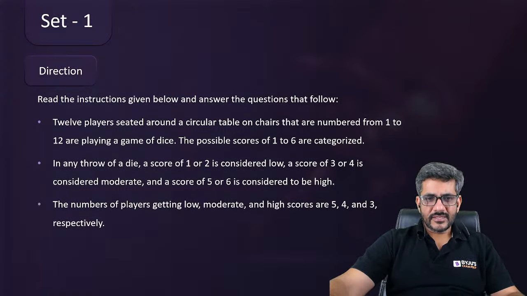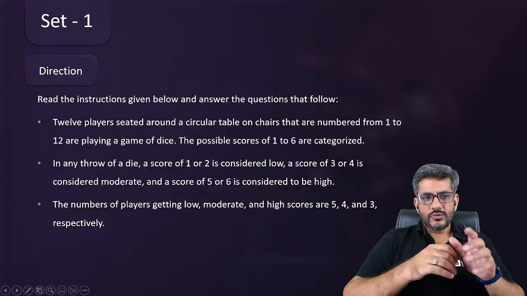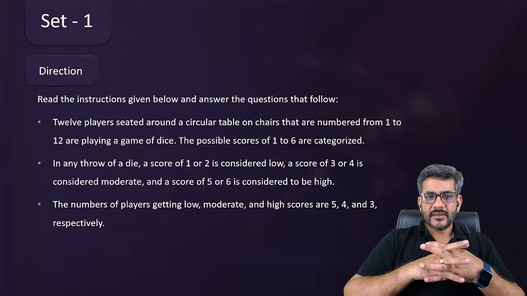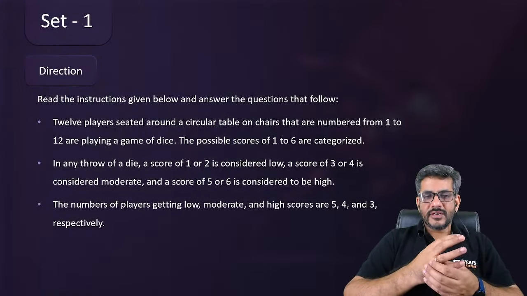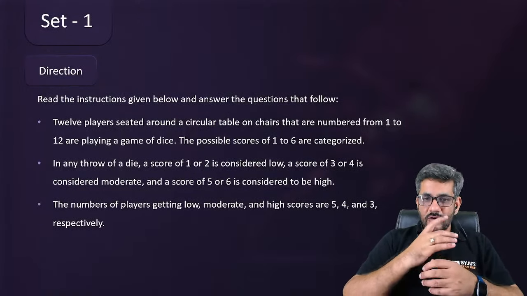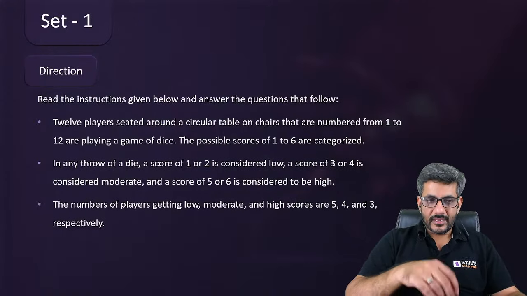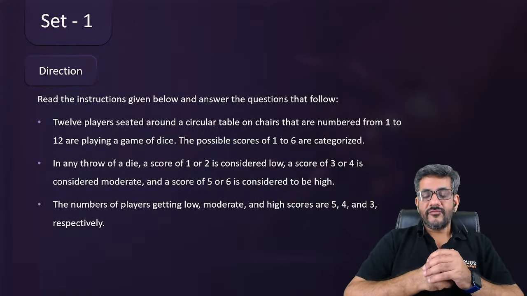I'm sure all of you have read the information till now. Can I move ahead from here? 12 players seated around a circular table on chairs that are numbered from 1 to 12 are playing a game of dice. Possible scores are 1 to 6. In any throw of a die, a score of 1 or 2 is considered low, a score of 3 or 4 is moderate, 5 or 6 is considered to be high. The number of players getting low, moderate, and high scores are 5, 4, and 3 respectively.